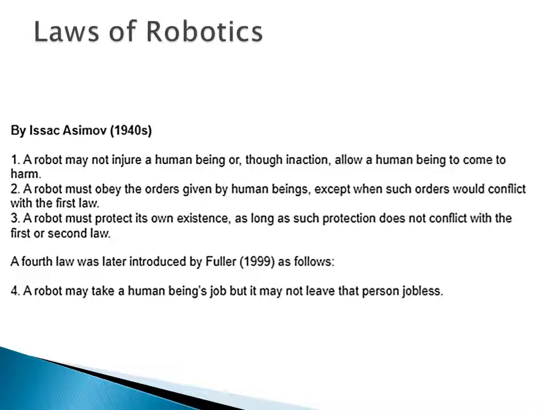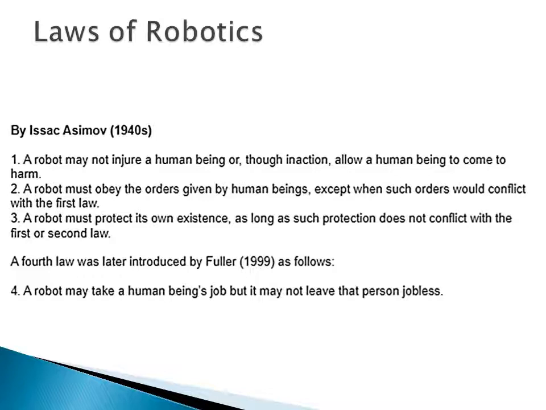The third law is: a robot must protect its own existence as long as such protection does not conflict with the first or second law. This third law is also very important: the robot should protect its own existence.